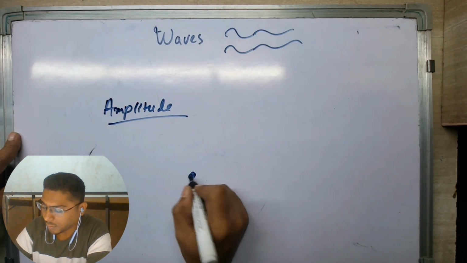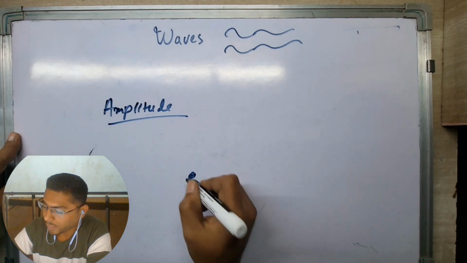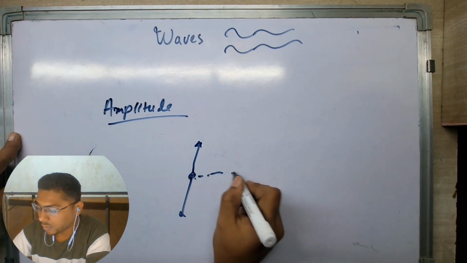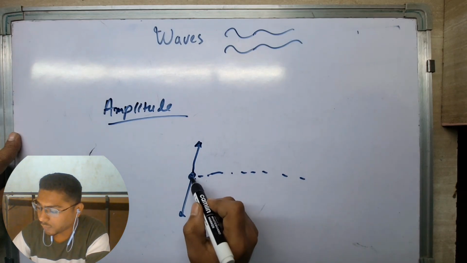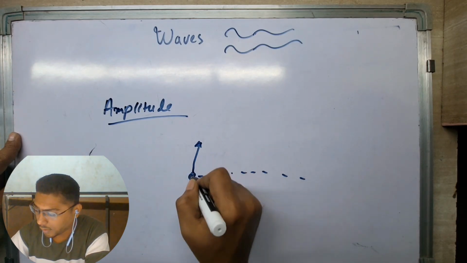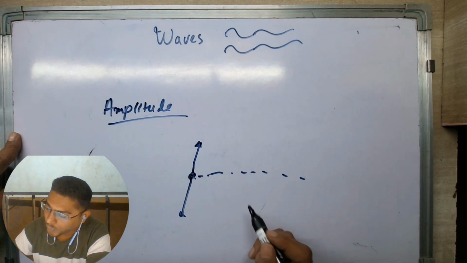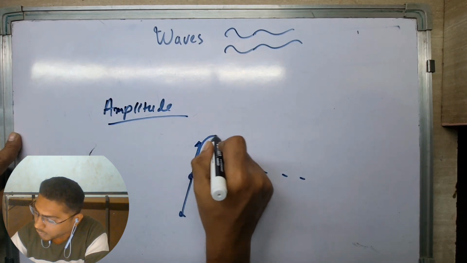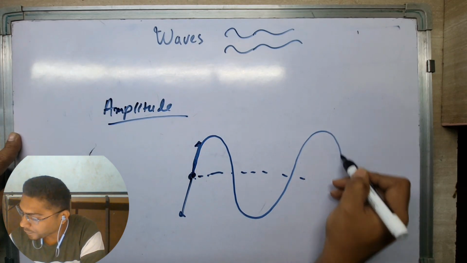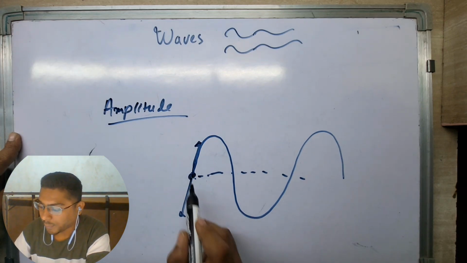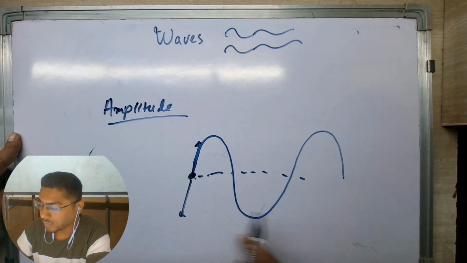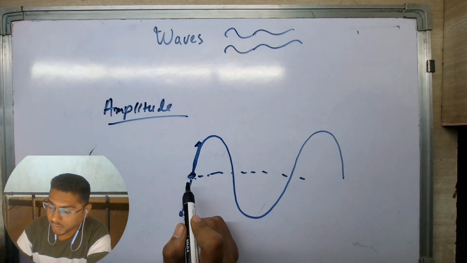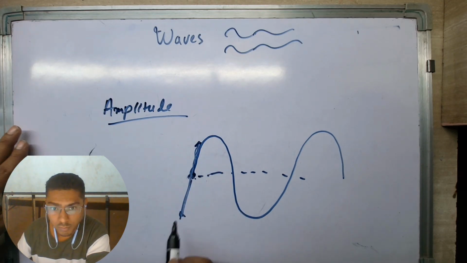Let's say a particle is oscillating up and down from its mean position. So this is its mean position, and it went up high and again down with respect to time. So the motion would look just like this. What just happened? The particle didn't translate from its mean position. It is just oscillating up and down about its mean position.